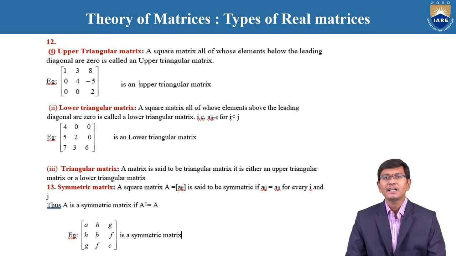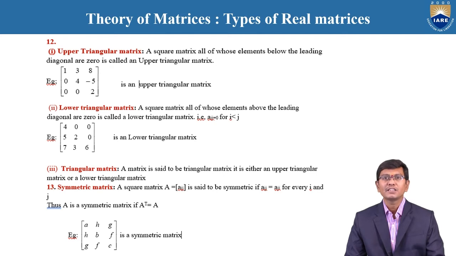Next one is the symmetric matrix. A symmetric matrix is one where the given matrix is a square matrix. Next condition, after interchanging the rows and columns, the resulting matrix is the same as the given matrix. Such a matrix is said to be a symmetric matrix. According to the definition, a square matrix is said to be symmetric if the condition A transpose is equal to A. For example, A H G, H B F, G F C is a symmetric matrix. It clearly satisfies the symmetric condition.